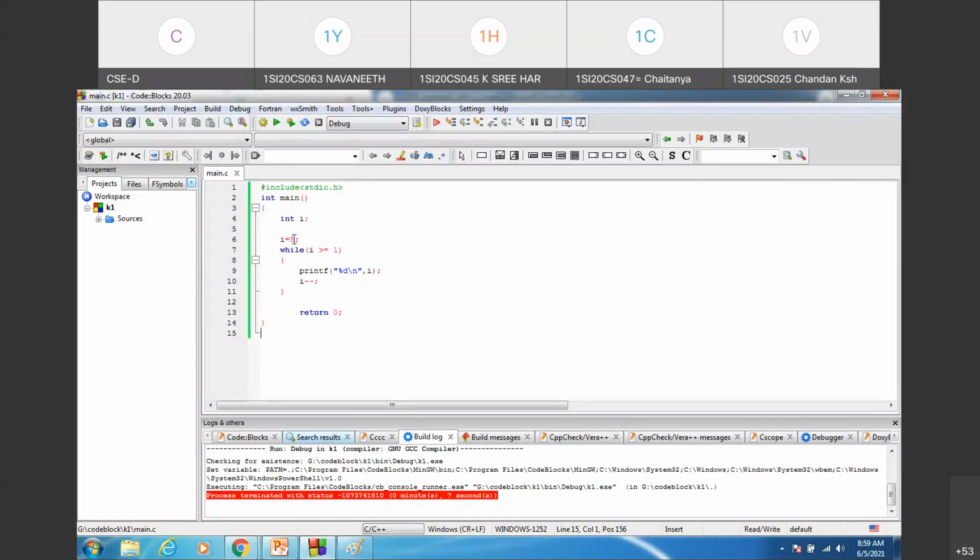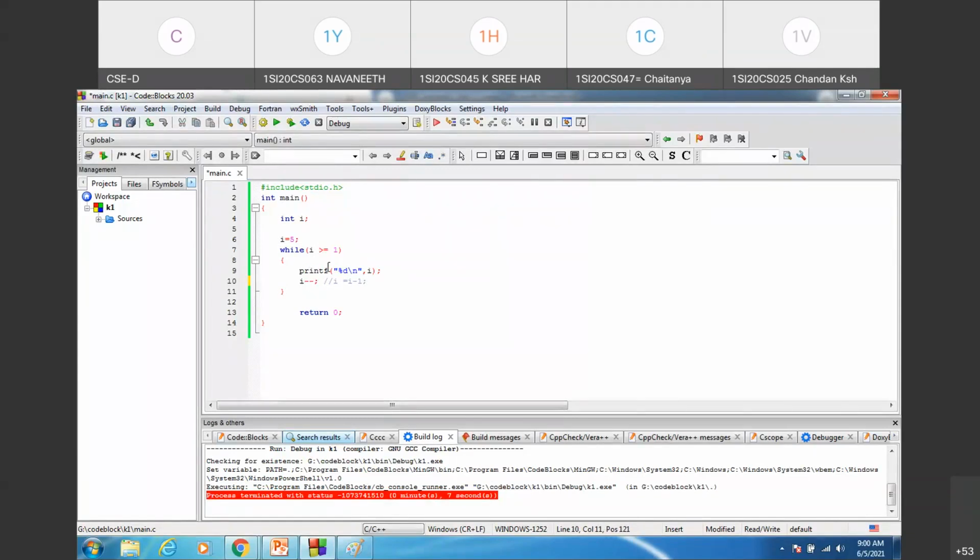Okay. So in this example, you can observe I is initialized to the maximum value. We are testing for minimum. If you are testing for minimum, we'll normally use the greater than or equal to symbol. And to update the loop control variable, we have used the decrement operator. What is the equivalent statement? It is I equals I minus 1. This is the equivalent statement for I minus minus. So which operators have we encountered in this program? It is the assignment operator equals for initializing the loop control variable. To test the condition, we have used the relational operator greater than or equal to. And to decrement the loop control variable, we have used the decrement operator.